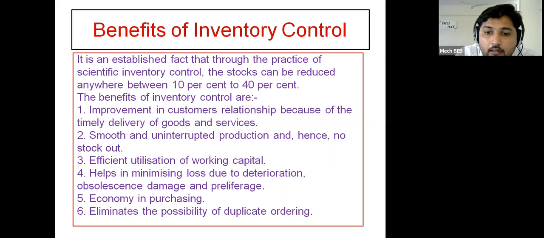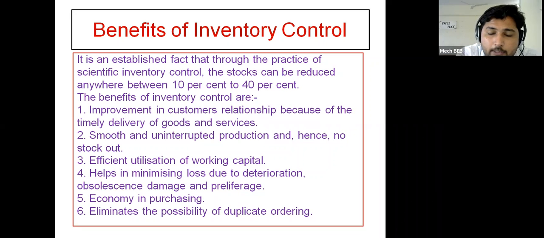Then pilferage: some of the components get lost, or stolen. That also happens in industries. It should be avoided, as control is weaker when the inventory level is high. To minimize these losses, inventory control systems are beneficial.